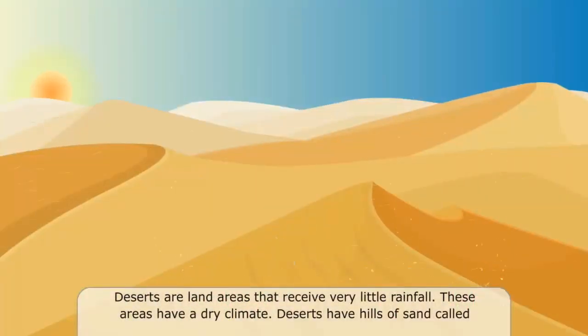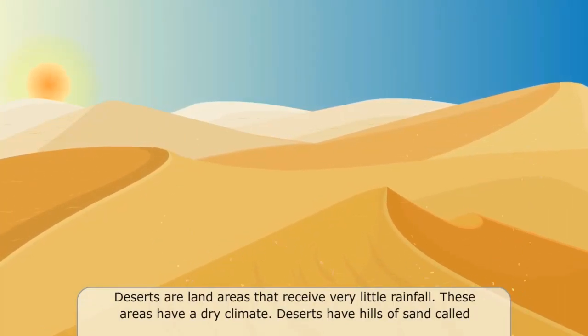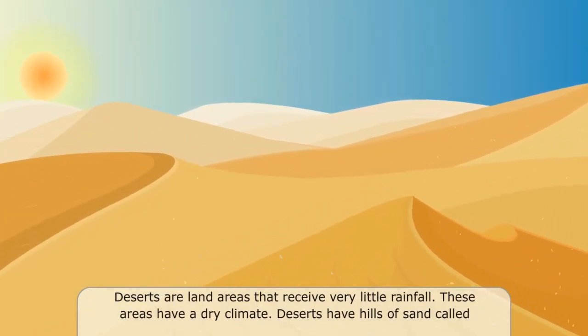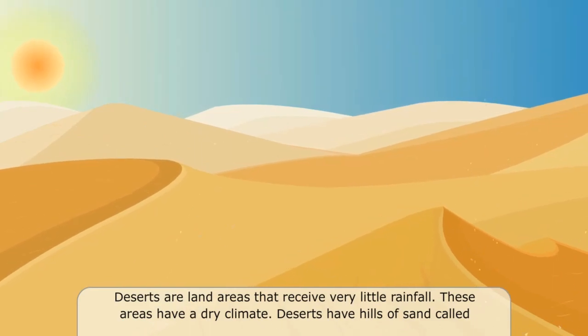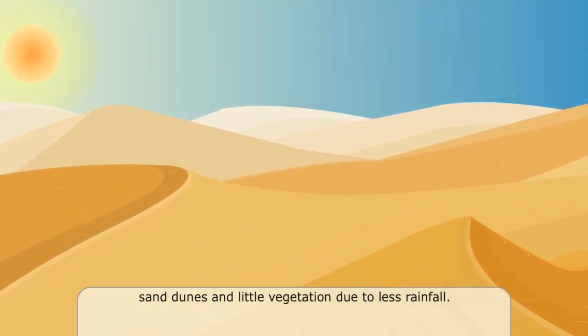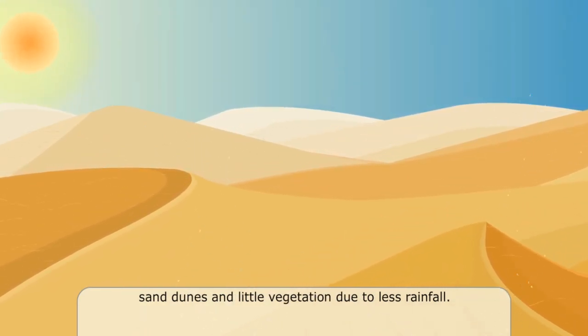Deserts are land areas that receive very little rainfall. These areas have a dry climate. Deserts have hills of sand called sand dunes and little vegetation due to less rainfall.